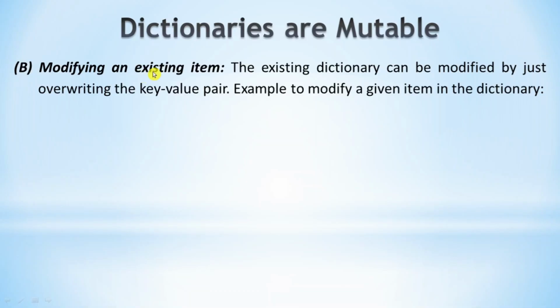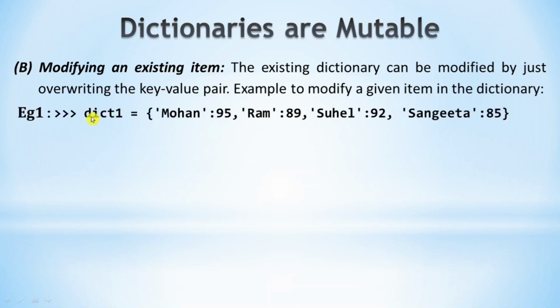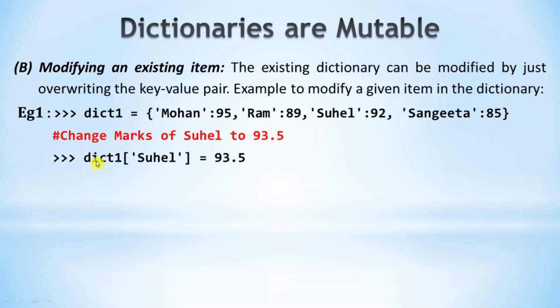Next topic is, how can we modify an existing item in a dictionary? We are just overwriting the key value pair. In the given example, a dictionary 1 is created which stores the mark of some students. I want to change the mark of Suhail to 93.5. The existing mark is 92. For that, we have to write the statement dict1 of Suhail equal 93.5.